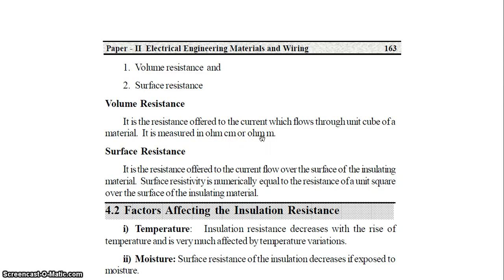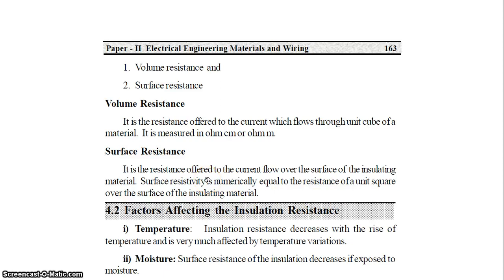Surface resistance is the resistance offered to current flow over the surface of the insulating material. Surface resistivity is nearly equal to the resistance of a unit square of the surface of the insulating material.